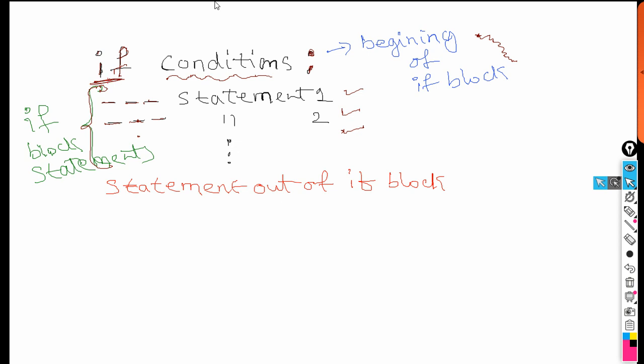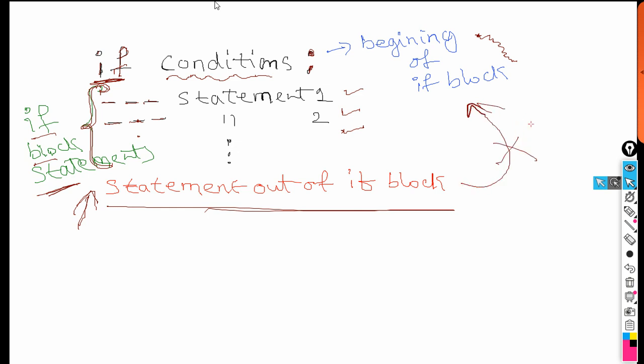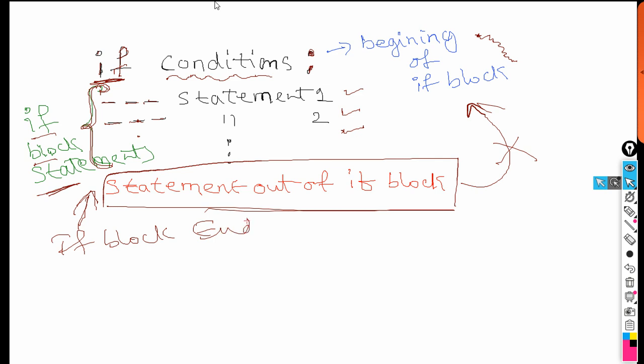What's the block name? If. Therefore I have written here if block statements. So these statements come under the if block only. Now this statement is not having any spaces at the beginning, therefore it does not belong to the if block. It's a statement which is out of the if block, meaning the if block ended here. At this statement it is ending the if block.